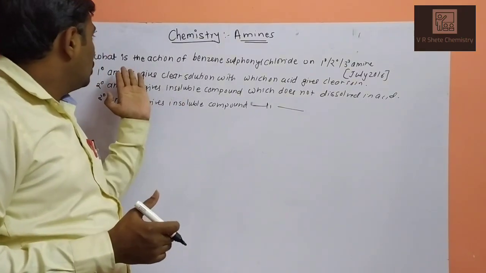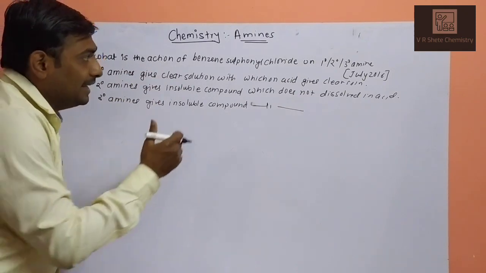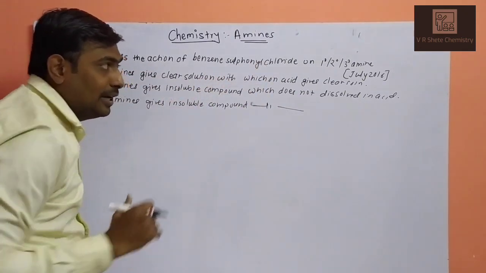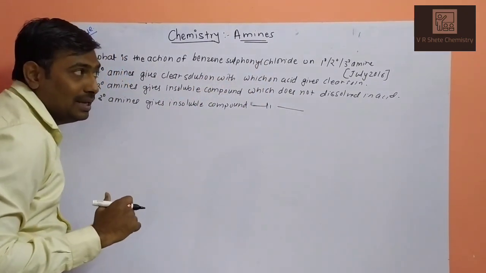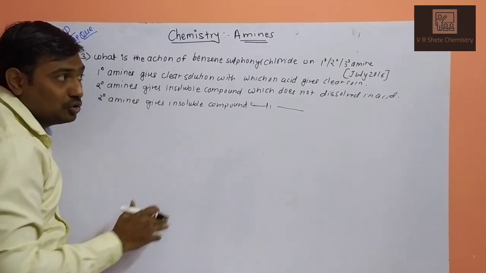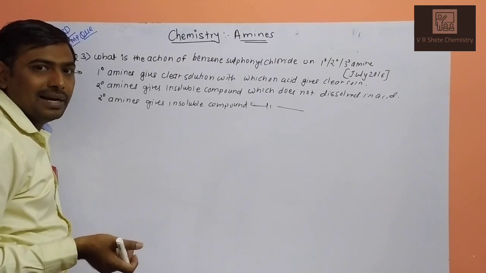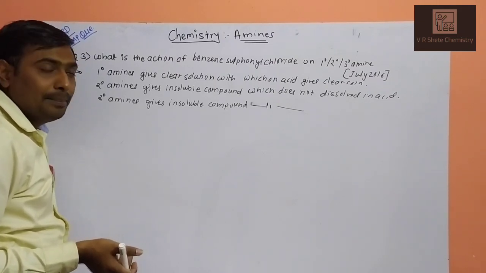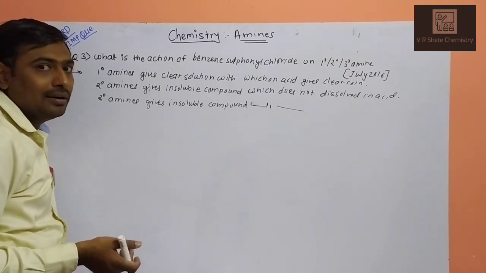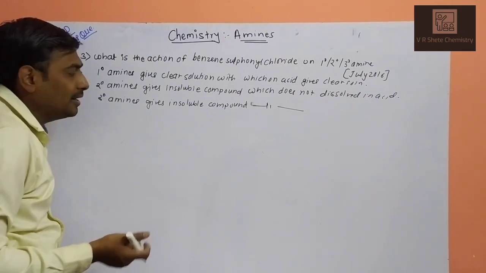Question. What is the action of benzene sulfonyl chloride on primary, secondary and tertiary amine? Or it may be asked, how will you distinguish primary, secondary and tertiary amine by benzene sulfonyl chloride? It's a phenyl sulfonyl chloride.